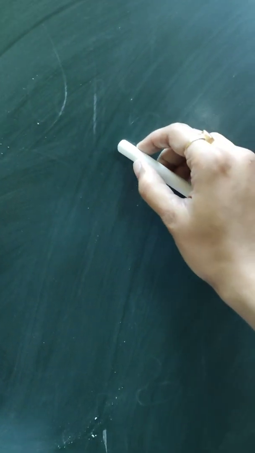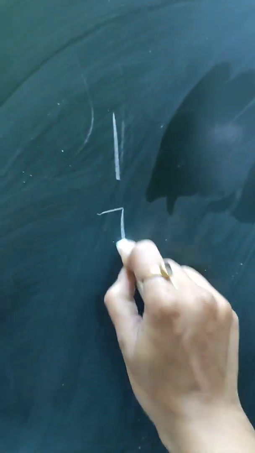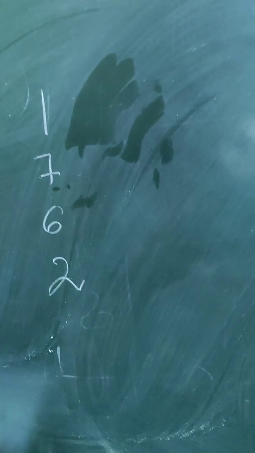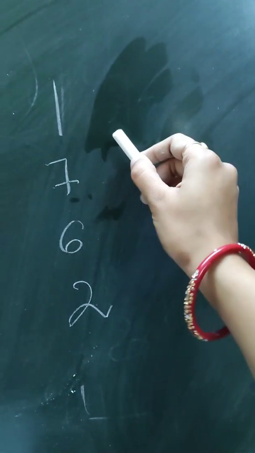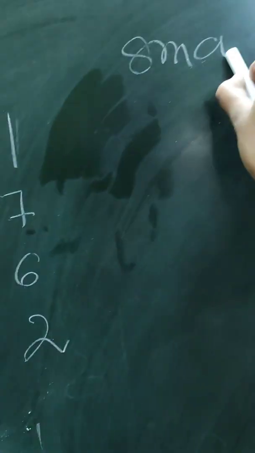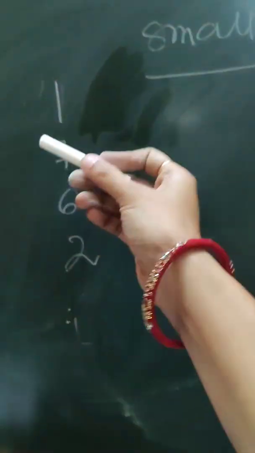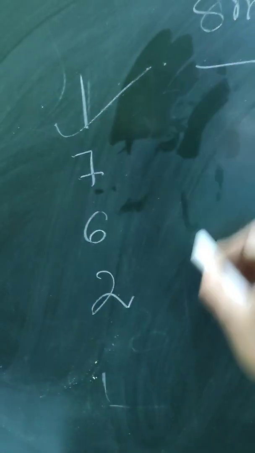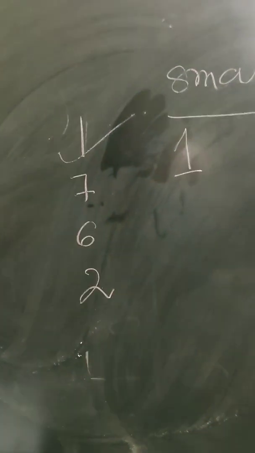For example, you have been given the digits 1, 7, 1, 7, 6, 2. These are the 4 digits you have been given. Now using these 4 digits, you have to make the greatest and the smallest digit number. Find out suppose for the smallest. We are hunting for the smallest. Which number or which digit out of these 4 digits is the smallest? Definitely it is 1. So the smallest number that I am going to write first is this.